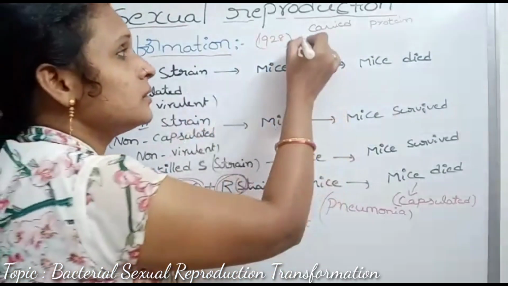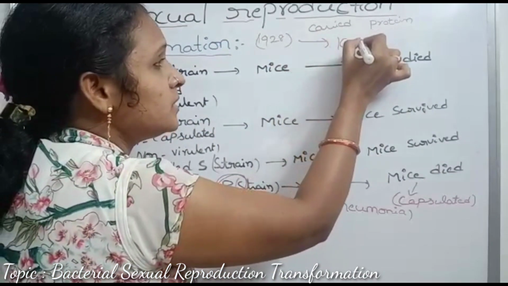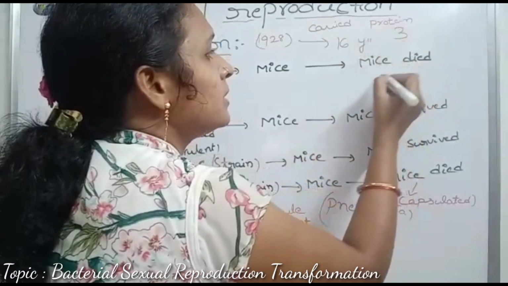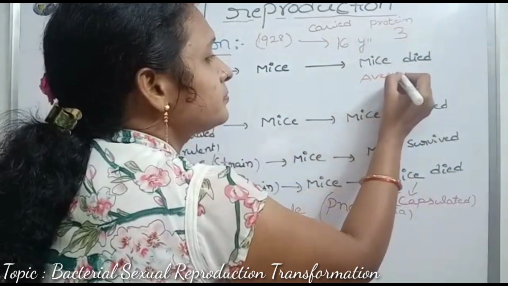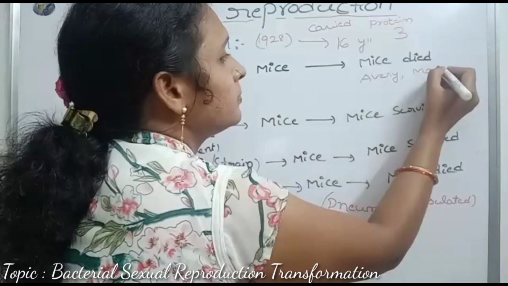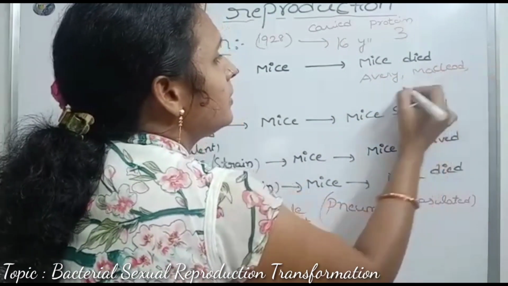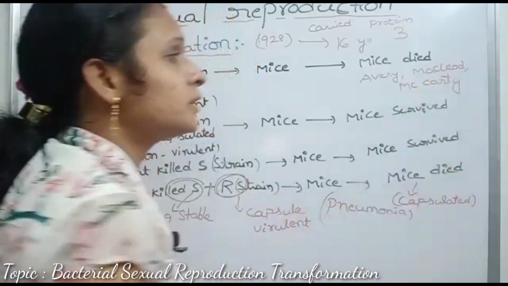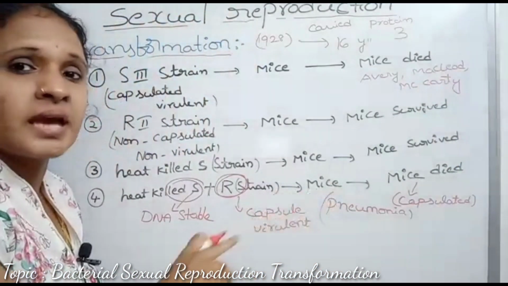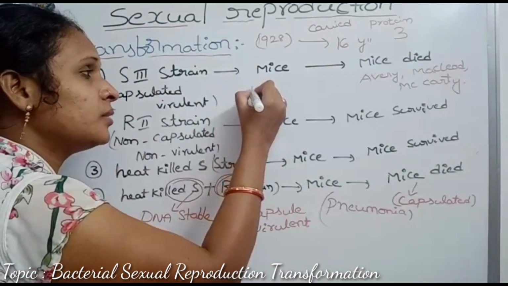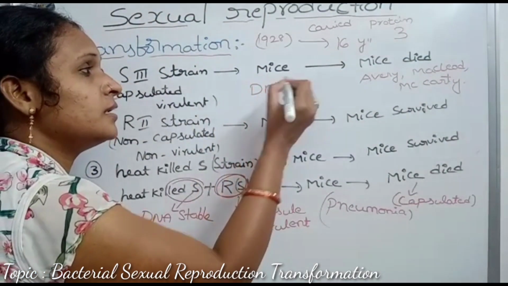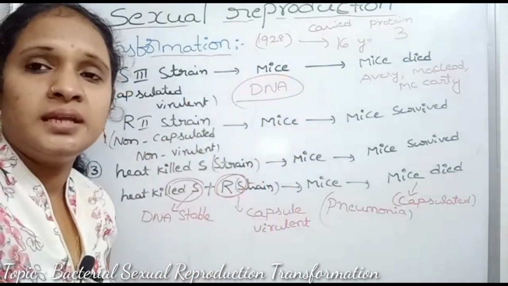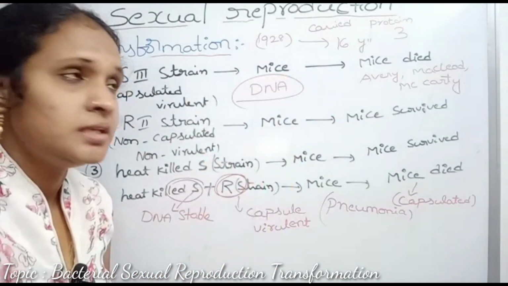Later, after 16 years, three scientists, Avery, MacLeod and McCarty, proved that the transformation is carried by the genetic material, that is the DNA. So it is the first evidence of DNA as a genetic material.